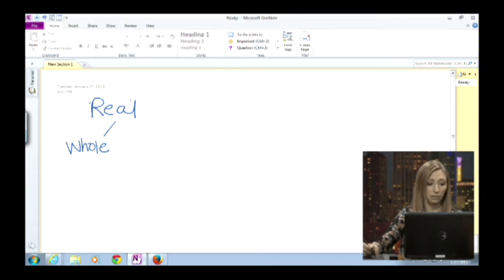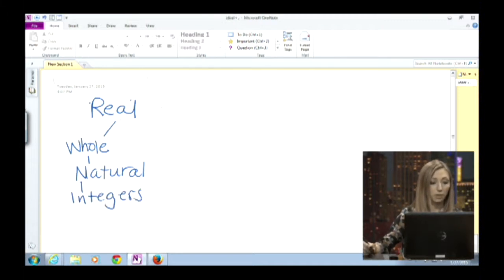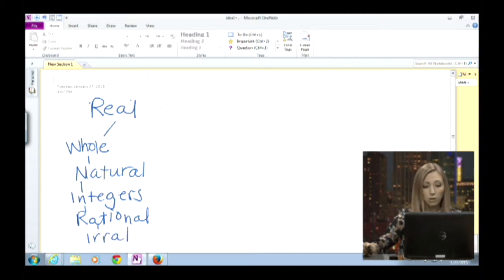I also forgot natural numbers. There are integers. There are rational numbers. And there are irrational numbers. And these are all types of numbers that are considered real numbers.